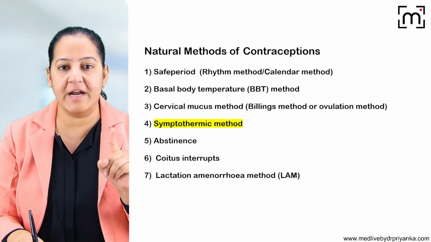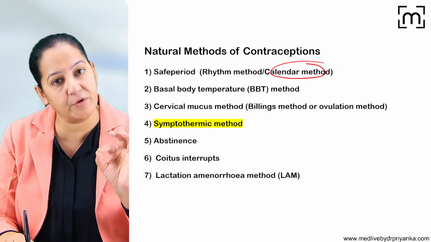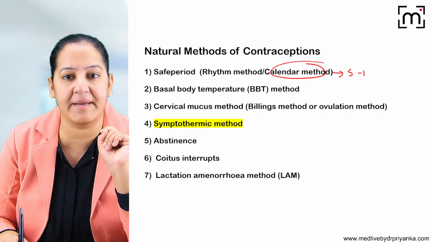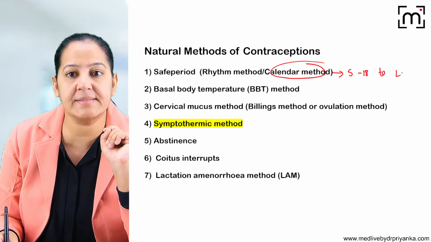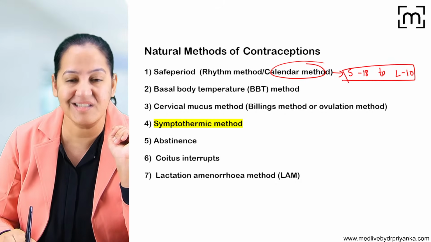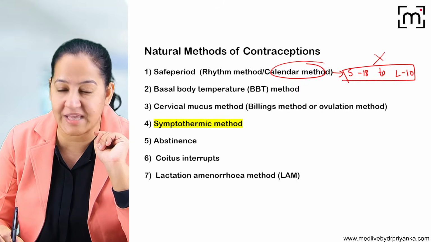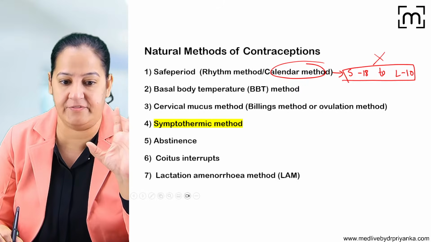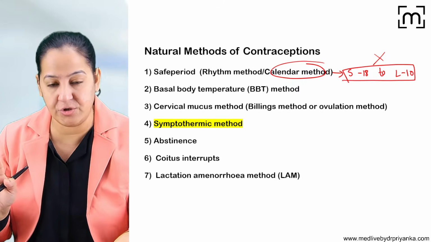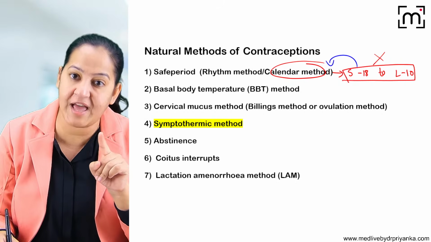The first I told you was the calendar method, which depends on the length of the menstrual cycle of the female partner, that is the wife. The formula is shortest cycle minus 18 to longest cycle minus 10. This is the unsafe period, the fertile period of that couple. During this period, the couple should not perform sexual intercourse. Otherwise, they can conceive. So this is the red signal. Sexual intercourse is highly prohibited during this period. It is allowed either before that or after that.